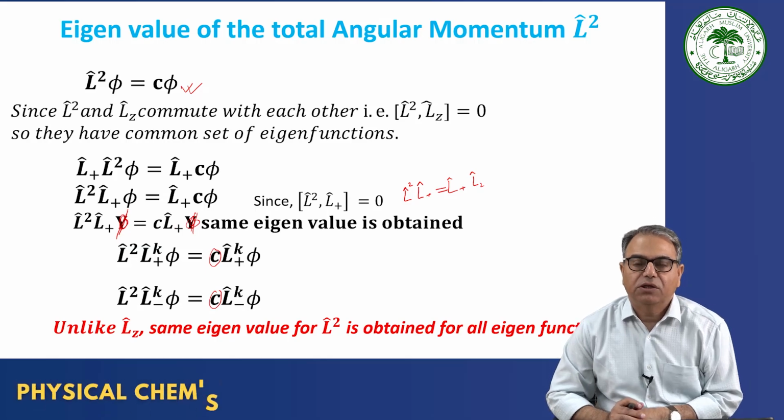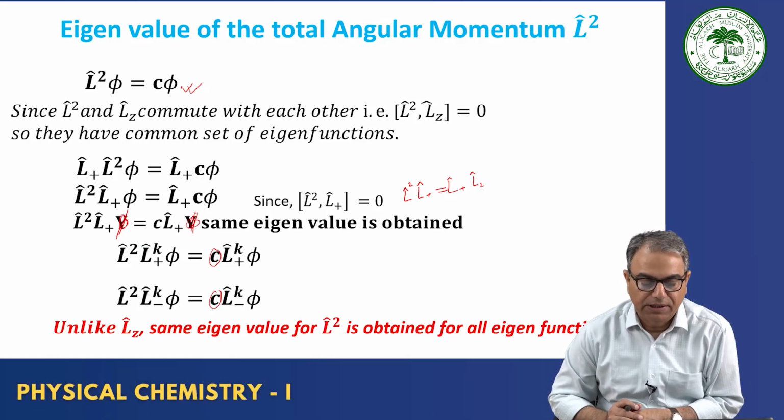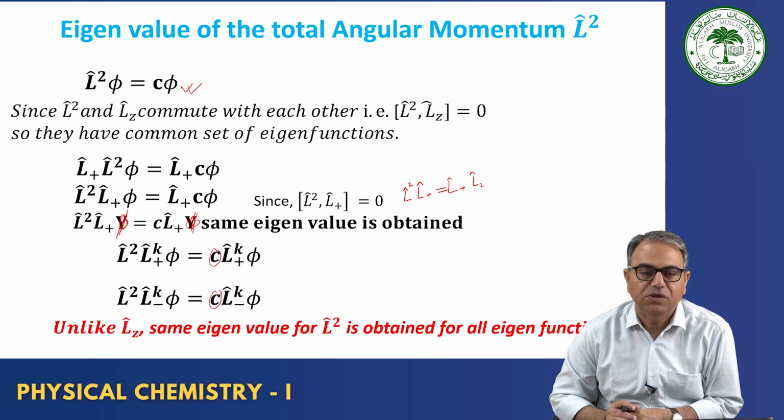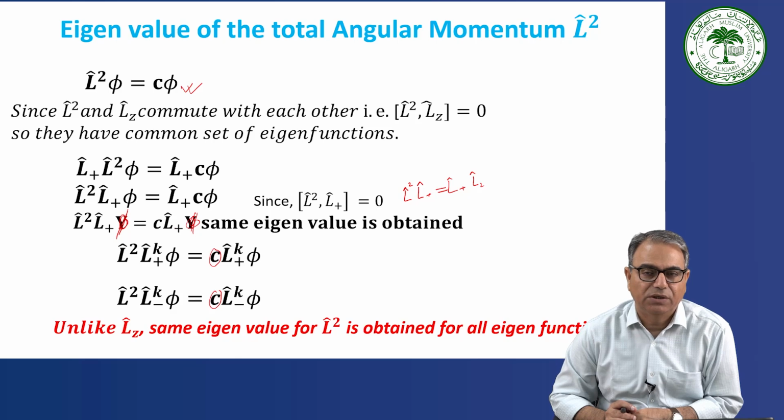In the previous module, I talked about the ladder operator in angular momentum, and I showed you the commutator relationships of the ladder operator. I also talked about the eigenvalues of the raising and lowering operators with respect to both the Lz operator and the L square operator. When you operate with L plus, the raising operator, on the Lz eigenvalue equation, the eigenvalue increases.